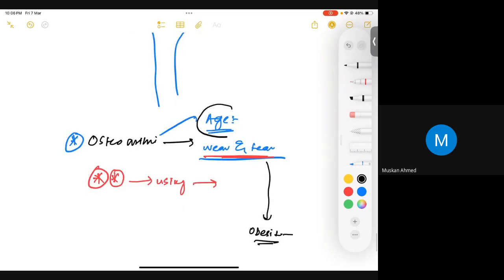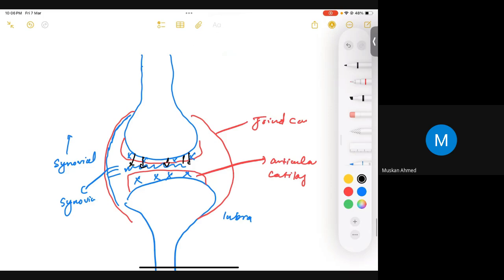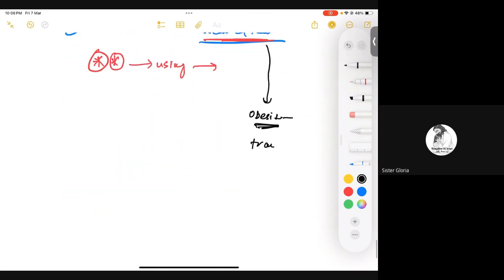We already discussed that age comes on top, the second one can be obesity, and the third can be trauma. For example, trauma to the joint or to the articular surface can again be a major risk factor. Is that clear? Okay, perfect.